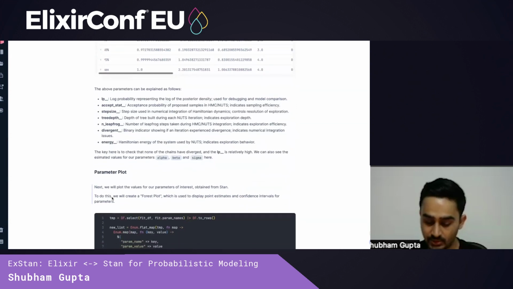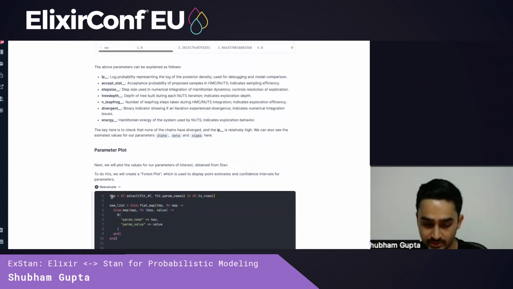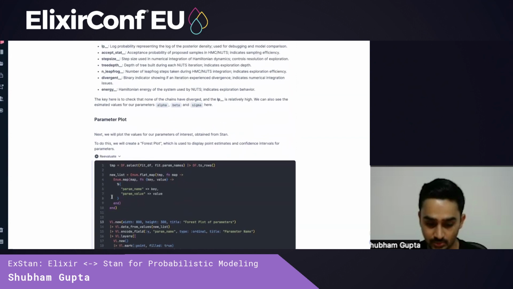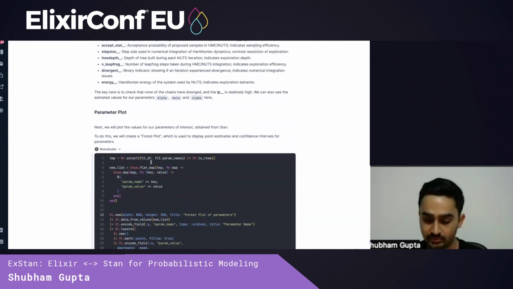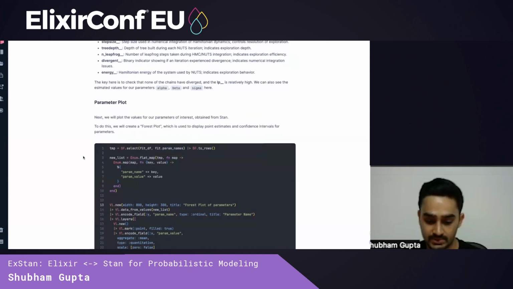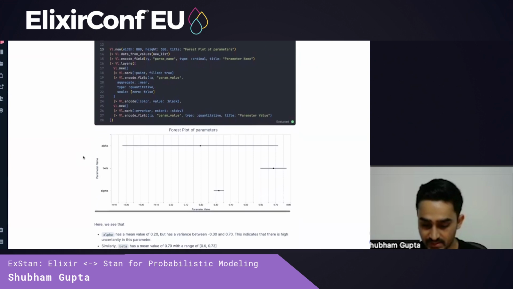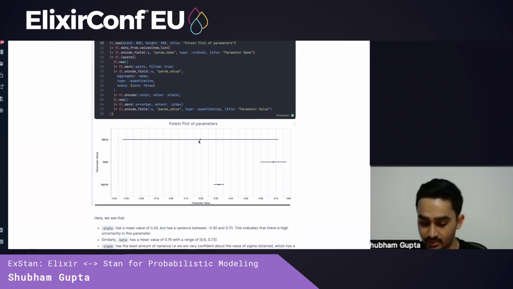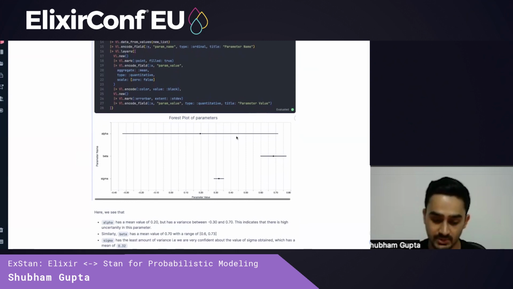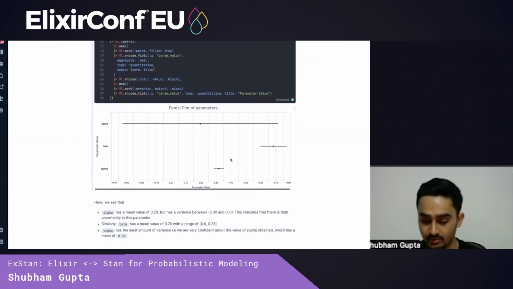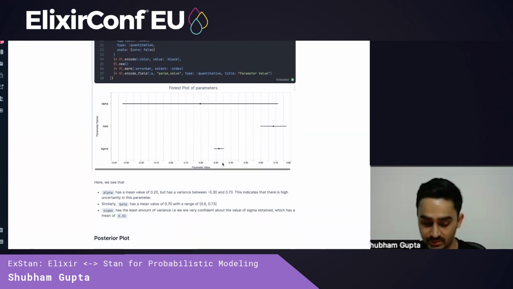Next, we look at what these actual parameters returned from Stan are. So we will first create a forest plot, which will help us display point estimates and confidence intervals for our parameters. Here we see that alpha has a mean value of 0.2, but it has significantly high variance. What this means is either our priors are bad or we need to incorporate more data to get a lesser amount of uncertainty. We're more confident about the values for beta and sigma.